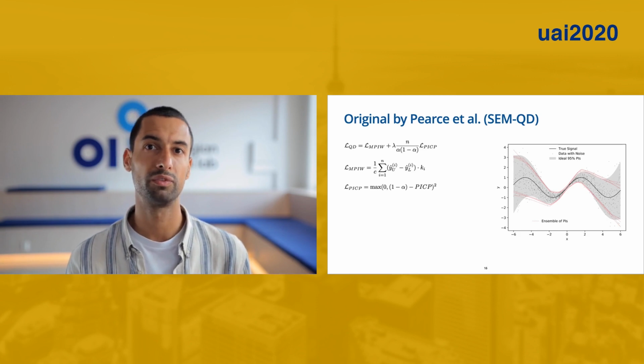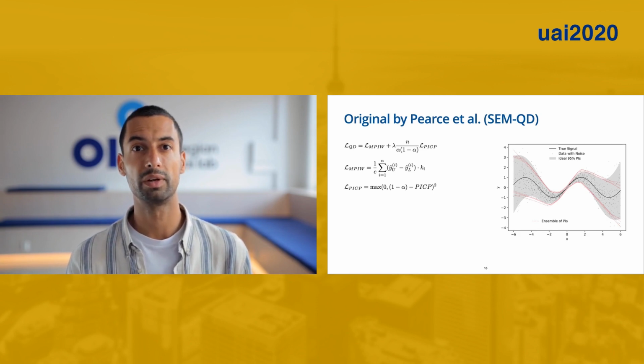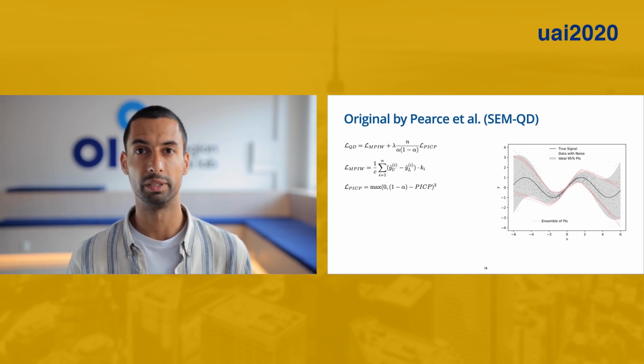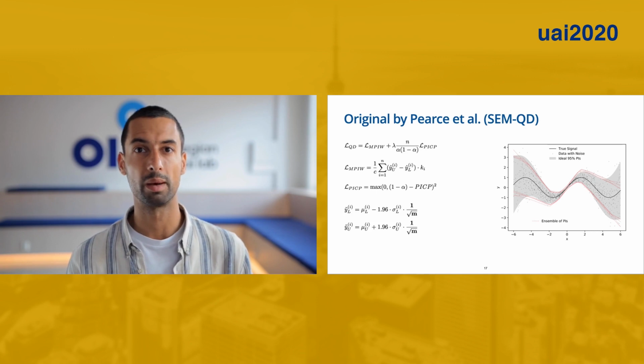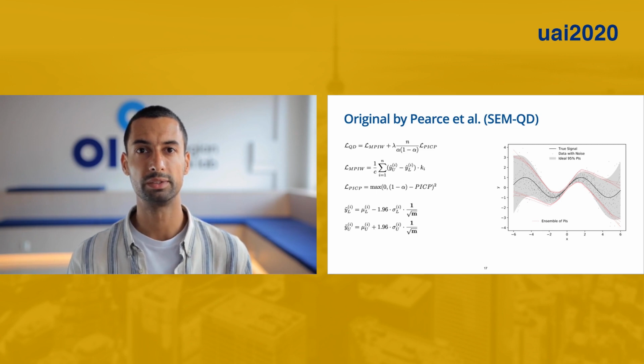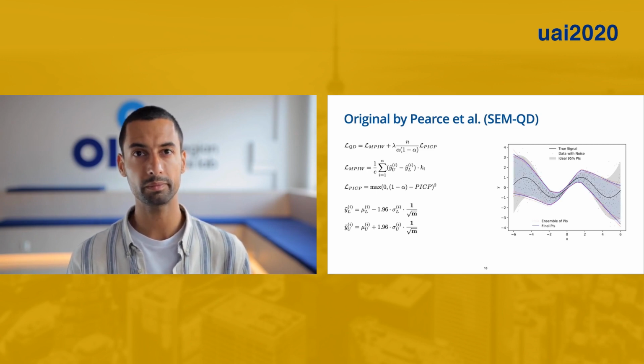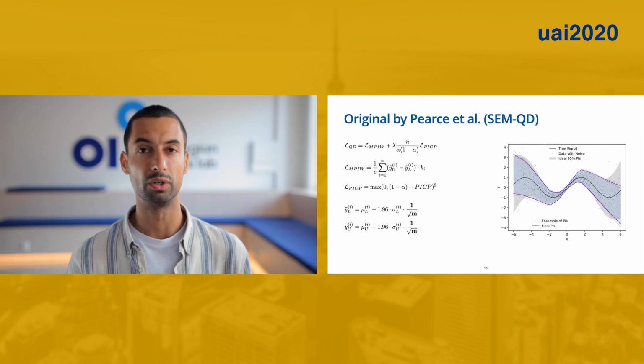As the next step, the ensemble of generated prediction intervals is aggregated in order to generate the final prediction intervals that account also for epistemic uncertainty. As you can see, this is done independently for the lower and upper bounds. The mean of the lower and upper bound is calculated. The multiple of the SEM, standard error of the mean, is subtracted or added respectively. And this results in the final prediction intervals. In our paper, we call this method SEM-QD, SEM standing for the aggregation method and QD for the loss function. It was shown that this distribution-free method can generate prediction intervals of a good quality.